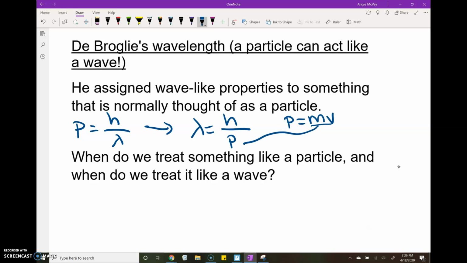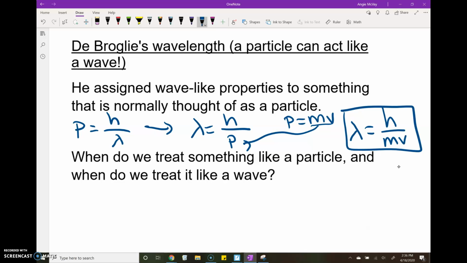And we can take that and substitute it in there. And so we end up with a particle with a mass can have a wavelength that's equal to Planck's constant over its momentum. So we could calculate a wavelength for a particle with mass using the same equation that we used for finding the momentum of a photon that has no mass.